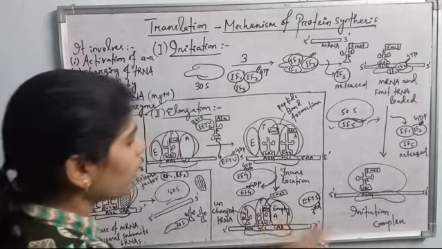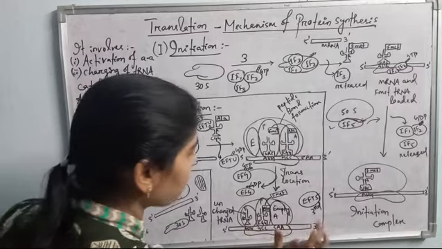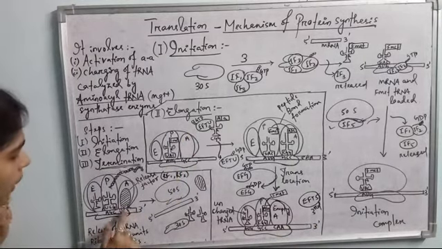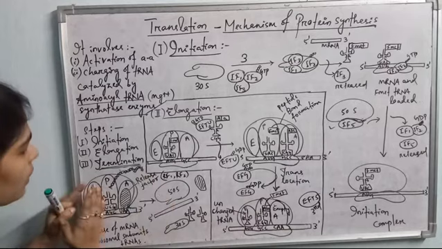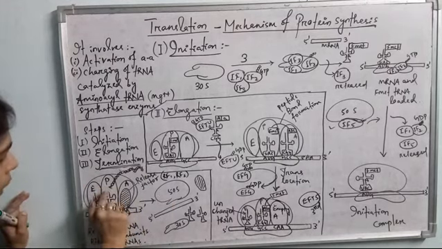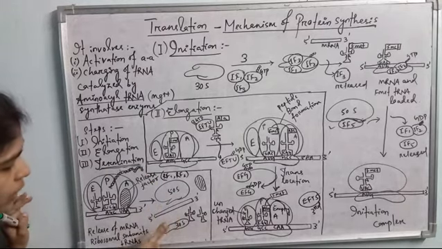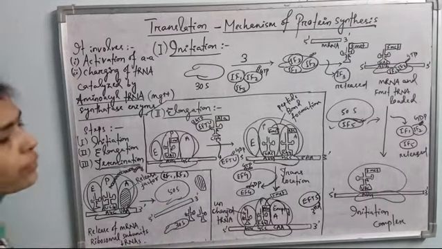According to the new codon, new amino acids are brought by the tRNA, and when it reaches the extreme 3' end of the mRNA, then any of the stop codons enter into the A site. Stop codons do not code for an amino acid, so the release factor binds, and there occurs release of the polypeptide chain, breakdown of the bonding between the tRNA and the protein. Protein is released, and the larger and smaller ribosomal subunits dissociate. The tRNA dissociates, and there will be termination of translation.